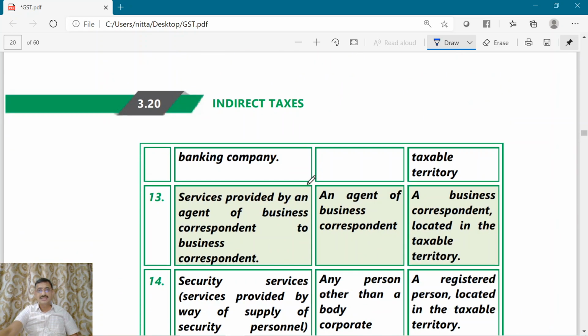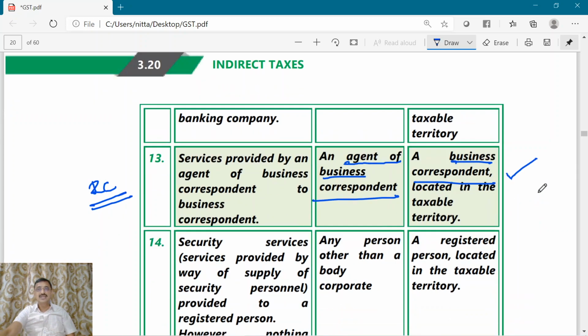Now this point deals with the agent of a business correspondent. There is an agent for a business correspondent. That agent is providing the service to the business correspondent. In such a case also reverse charge is applicable. So who is providing the service to whom? The agent of a business correspondent is providing service to a business correspondent.